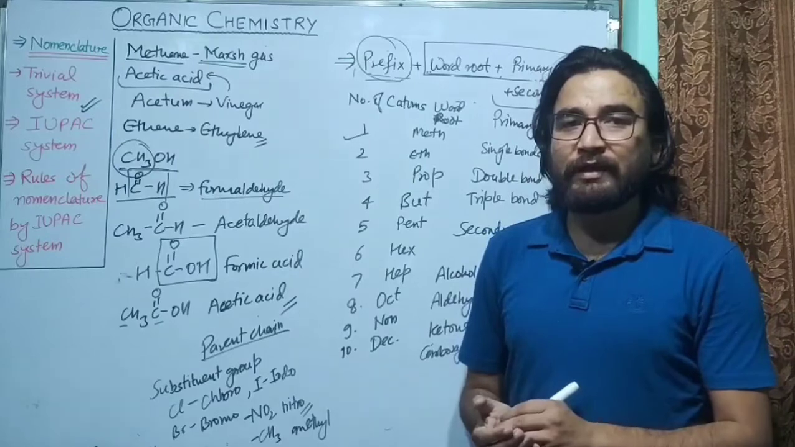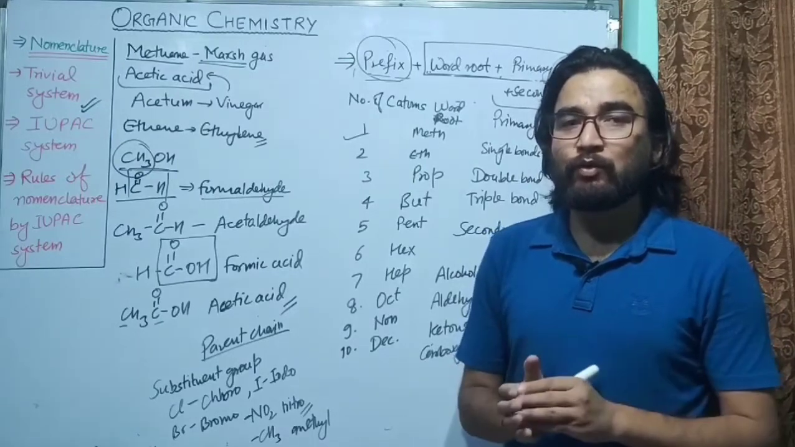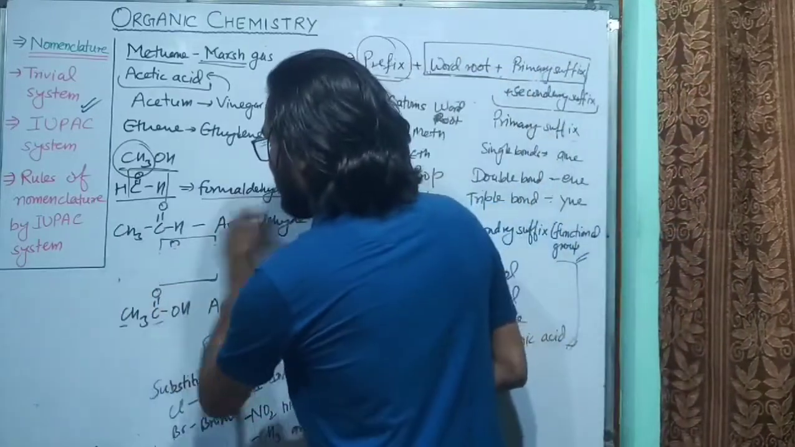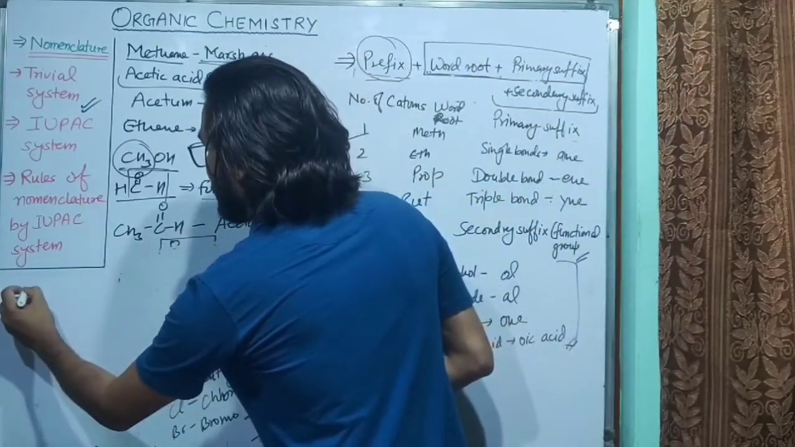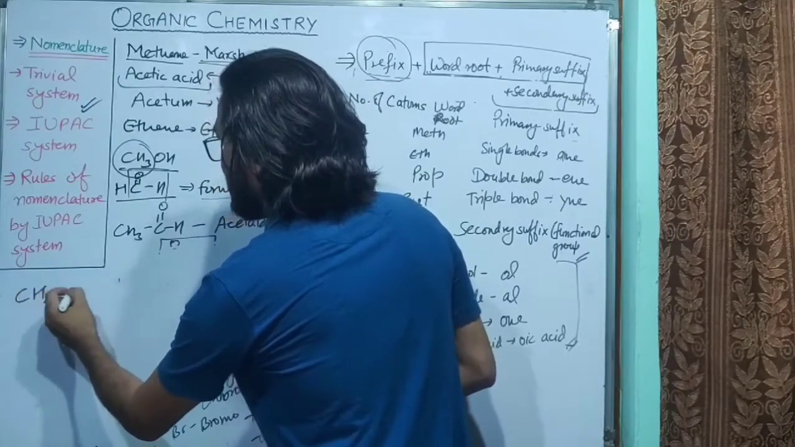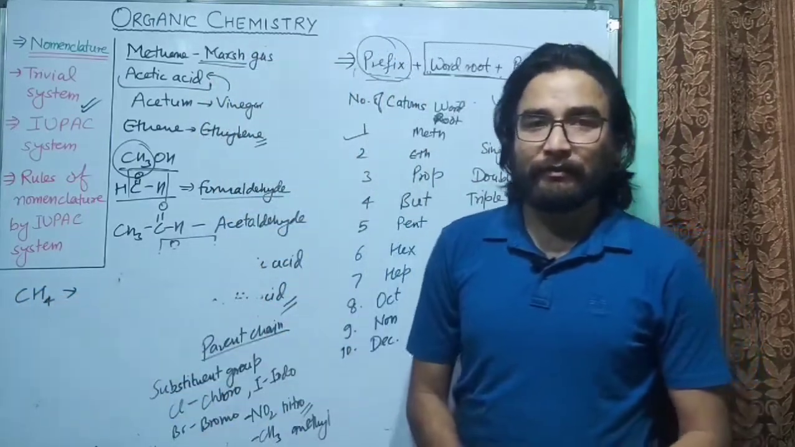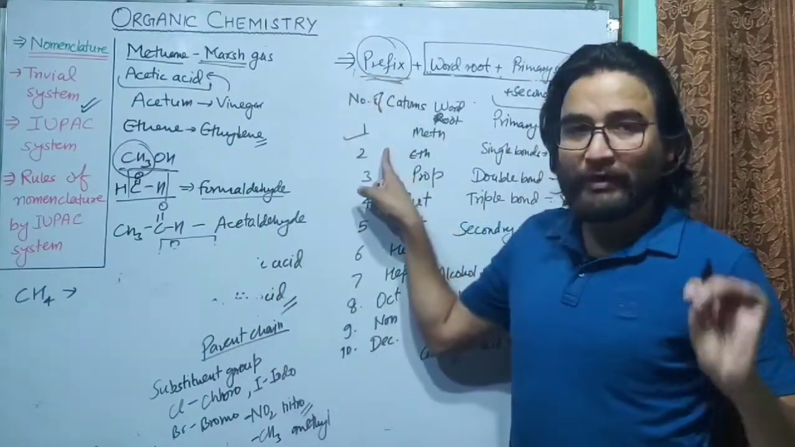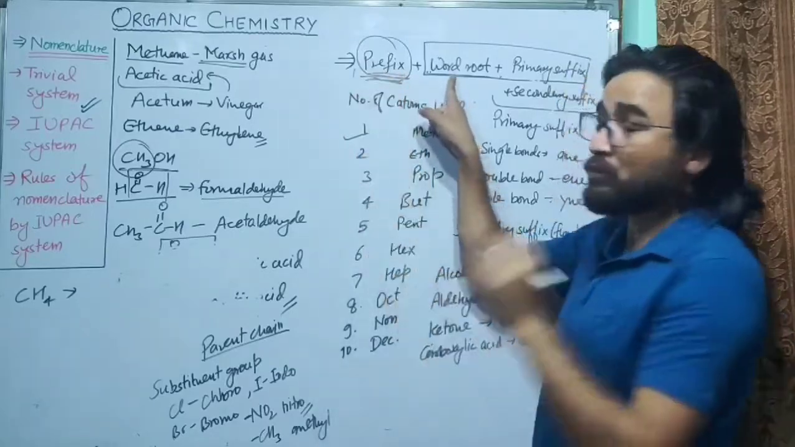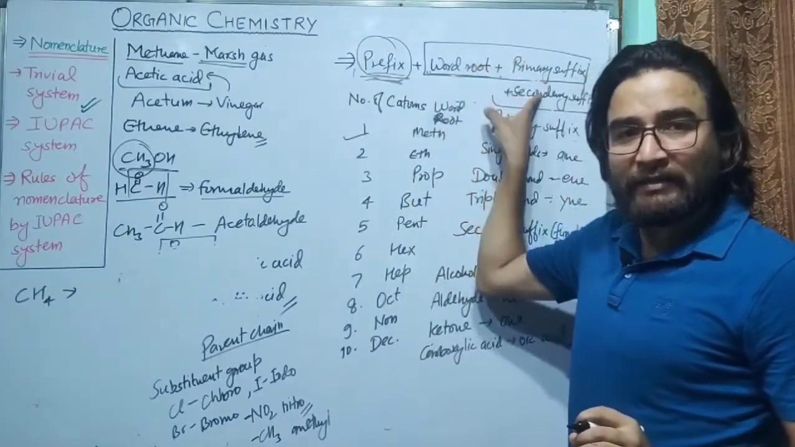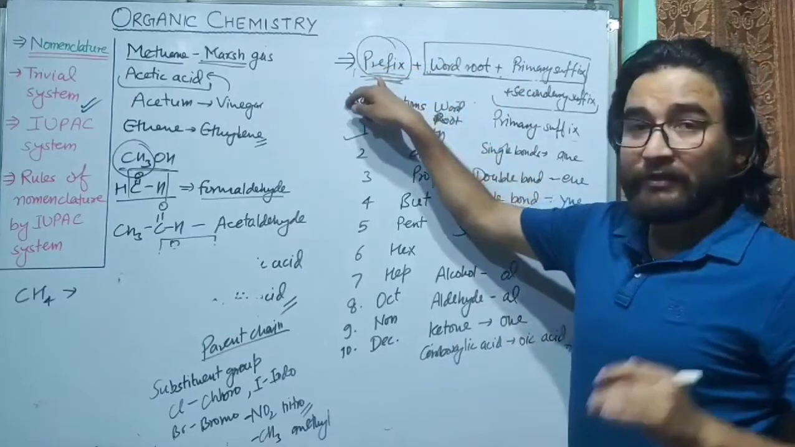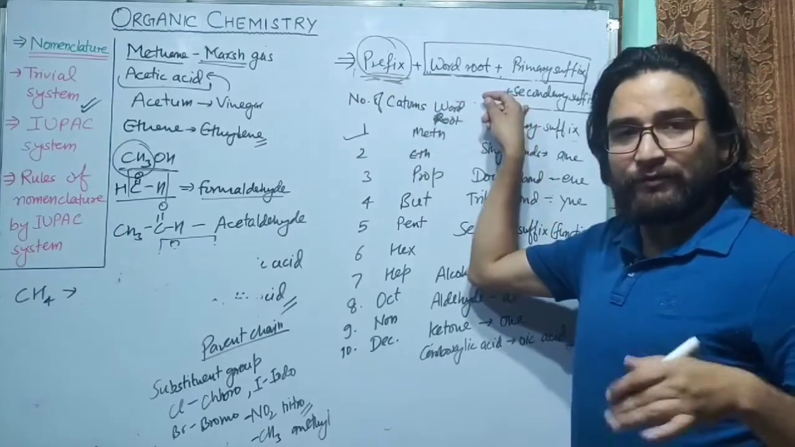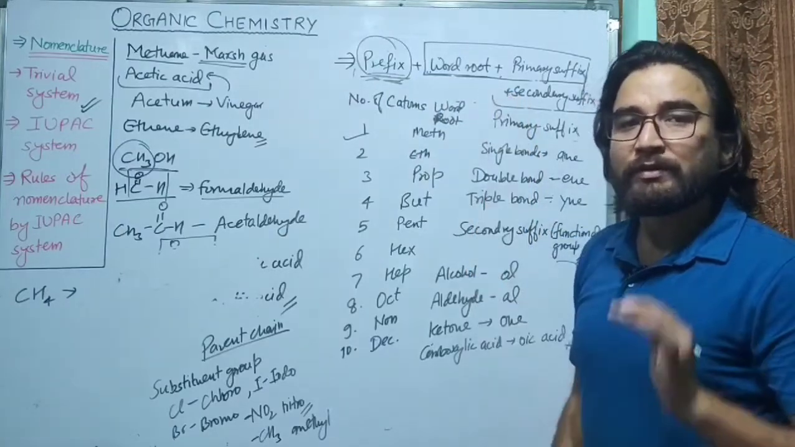So let's have some examples of organic compounds and how to give them IUPAC names. Let's start with a few formulas. For example, CH4, you can see here we have only one carbon atom. Remember, there is no prefix, so we won't use any prefix. After prefix, we will use word root, then primary suffix, and then secondary suffix. You have to see if there is any substituent group, and if there is any functional group, only then we will use secondary suffix.